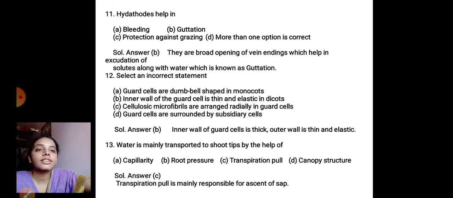Water is mainly transported to shoot tips by the help of: A, capillarity; B, root pressure; C, transpiration pull; D, canopy structure. So here the water that has been absorbed from the roots is translocated over a long distance, which we call long distance transport. So it completely depends upon the cohesion, tension and adhesion process called transpiration pull. So the correct option for 13th is transpiration pull, which is mainly responsible for ascent of sap.